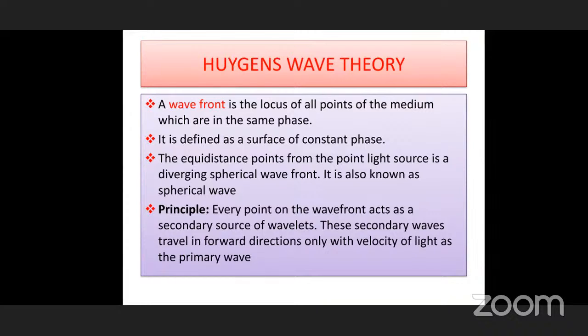So what is the principle? Every point on the wavefront acts as a secondary source of wavelets. We call them wavelets or secondary waves. These wavelets travel in the forward direction only, with the velocity of light as the primary wave. So these two important sentences are the principles of Huygens wave theory.